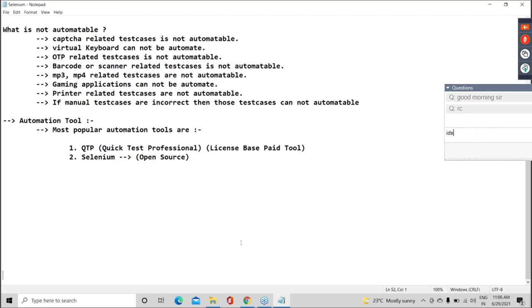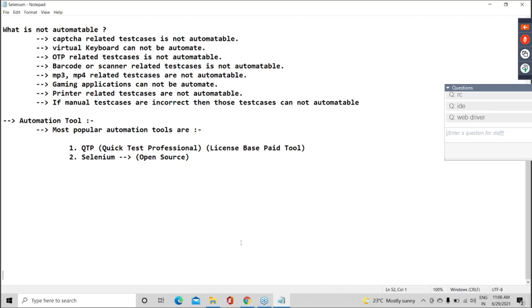Second tool. IDE. Okay. Which tool are we going to work on? Which tool is the entire IT industry working on? Correct. WebDriver. Correct. Selenium WebDriver. Okay.